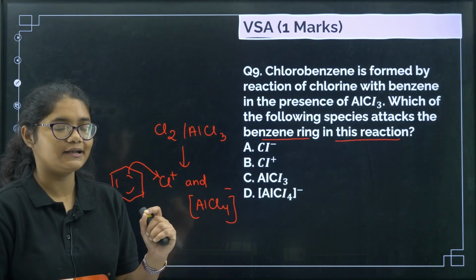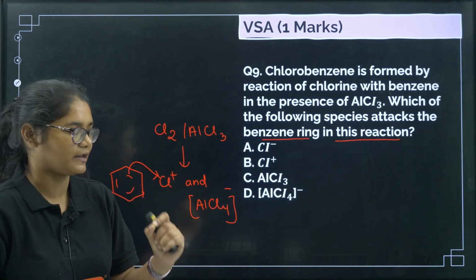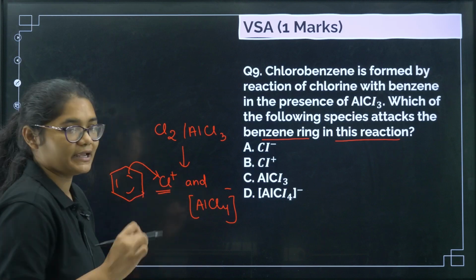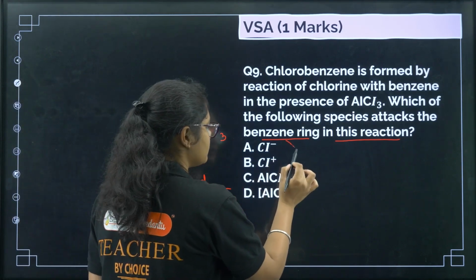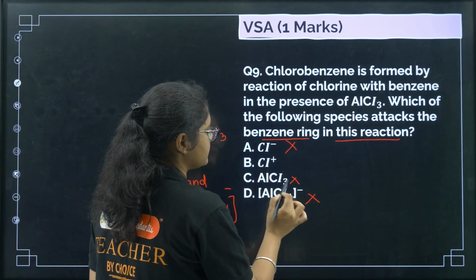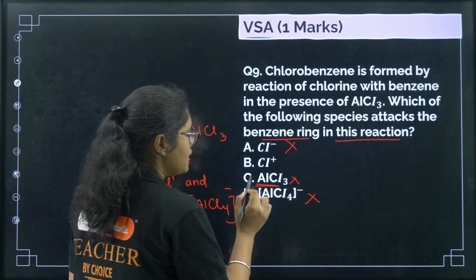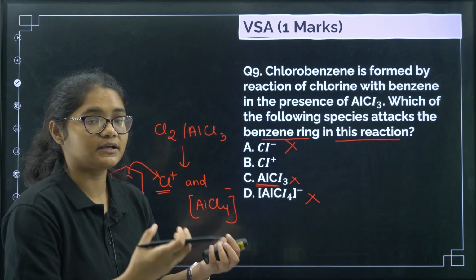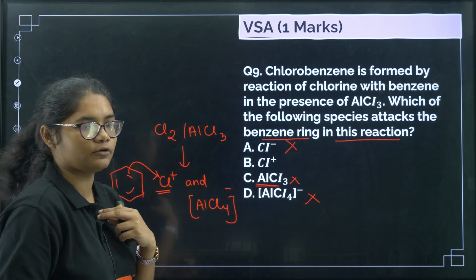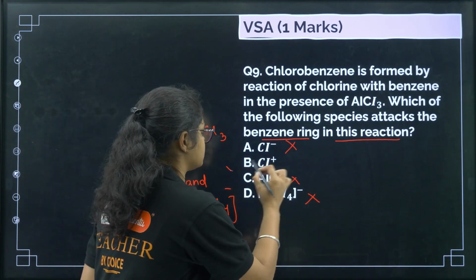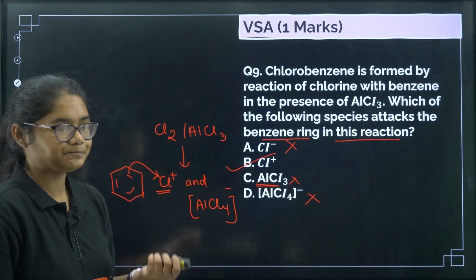We have already seen that it is an electrophilic substitution reaction. So this reagent must be electron deficient. So by that one only you can eliminate these two options, right? This is electron deficient, but yes, this is a reagent which produces the electrophile. Okay, so the correct answer has to be option number B here.